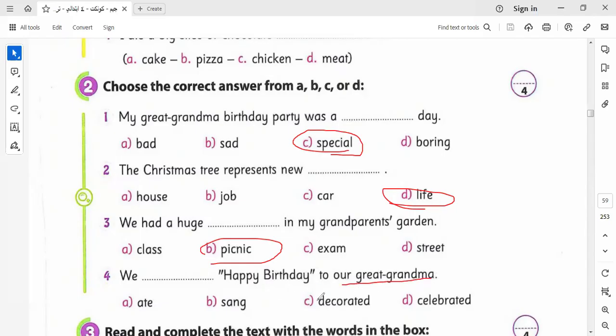What do we say here? We ate, we sang, we decorated, or we celebrated? We celebrated happy birthday to our grandma? No, not celebrated. I was wrong here. We sang happy birthday to our grandma, not celebrated, sang. Let's go to another one here.